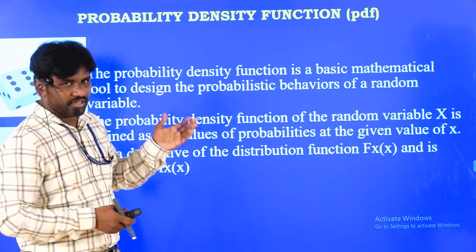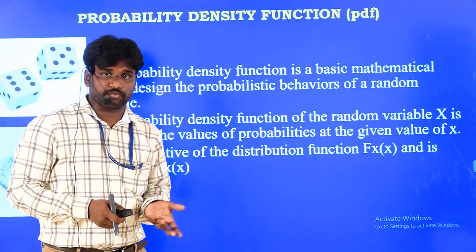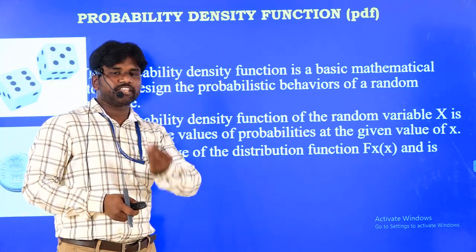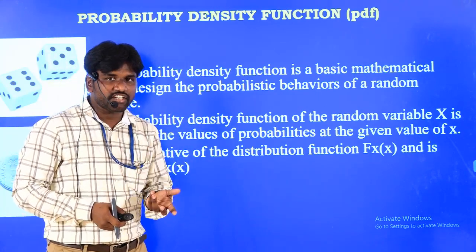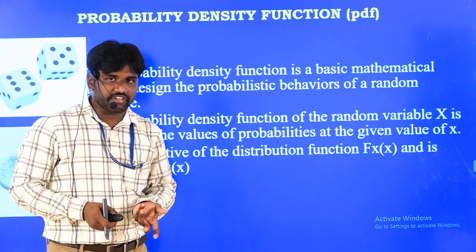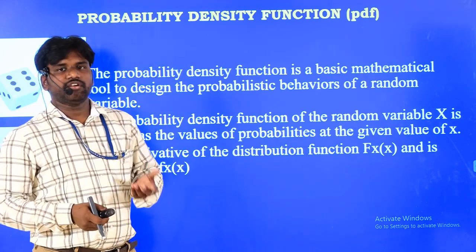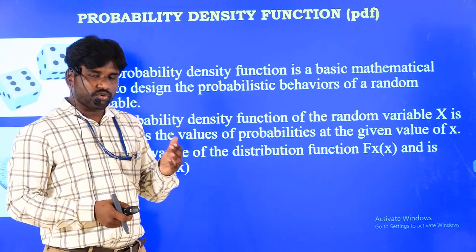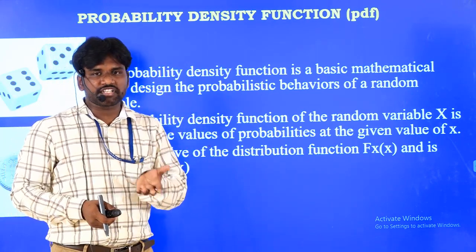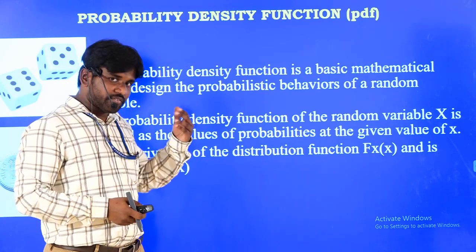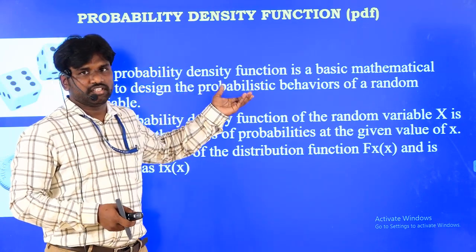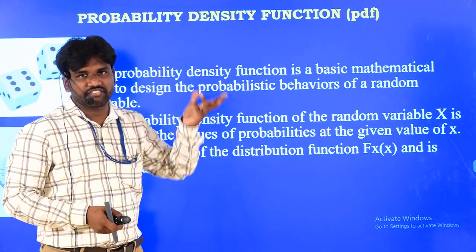It is a basic mathematical tool to describe the probabilistic behavior. We already studied the capital PDF, the probability distribution function, which describes the probabilistic behavior, but that behavior is designed by this tool called the probability density function.